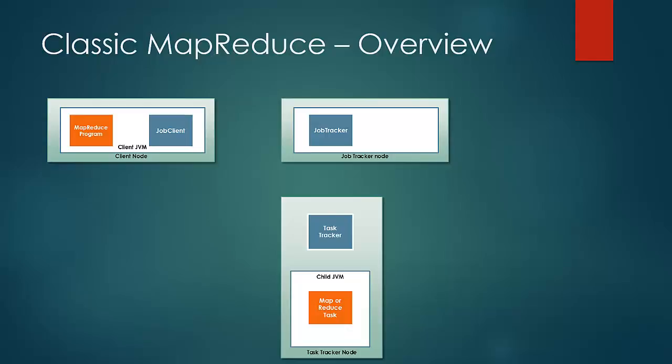So as the first step, job client submits the job to the job tracker by placing it in the job tracker's queue. There are many setups and checks done in this phase, like whether the output is already present or not, or whether the input file exists or not. After these verifications, job tracker picks up the next job from its queue and assigns it to task trackers.